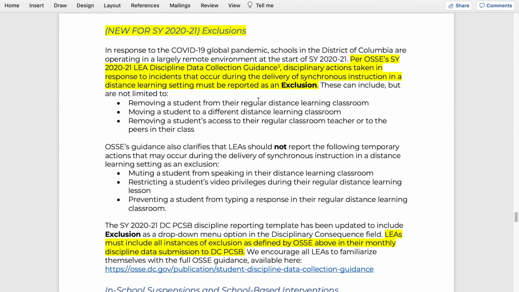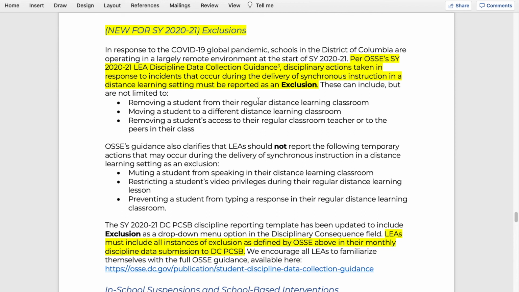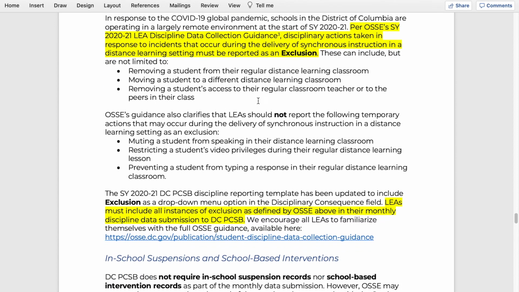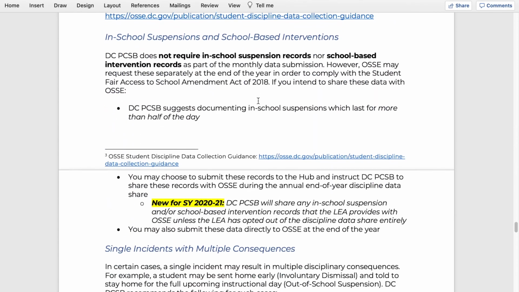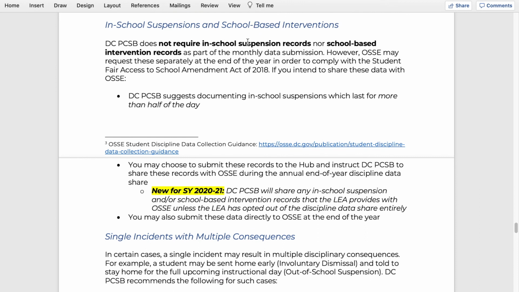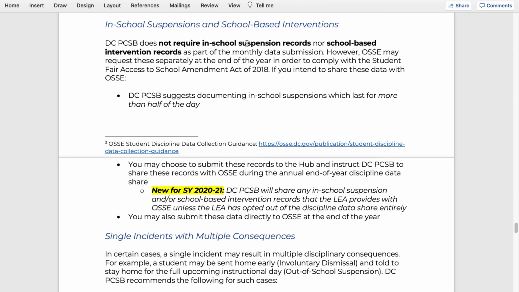Starting this year with the new creation of the exclusion code, you have to report exclusions as well. So we expect to see all of those, any of those incidents that you have at your LEA must be reported to PCSB. As I mentioned earlier, in-school suspensions and school-based interventions are not required to be reported to PCSB, though OSSI will ask you for these. So if you want to just prepare for that throughout the year, you're certainly welcome to include those in your submission to PCSB.